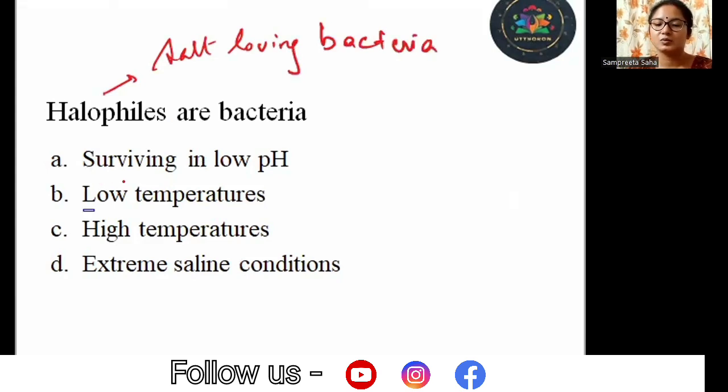So let's check the options. Surviving in low pH, no. Halophiles have nothing to do with pH. Low temperatures, nothing to do with halophile. High temperature has nothing to do with halophile. Extreme saline conditions, yes. They love salt, and hence they are capable of surviving in the extreme saline conditions.